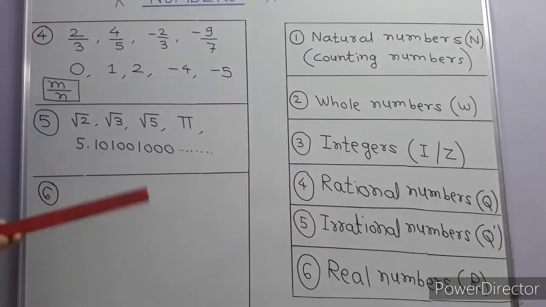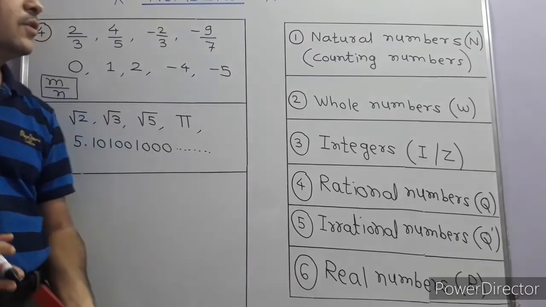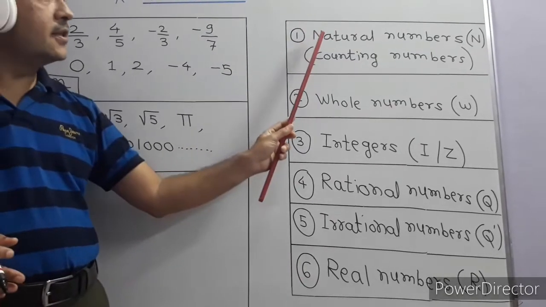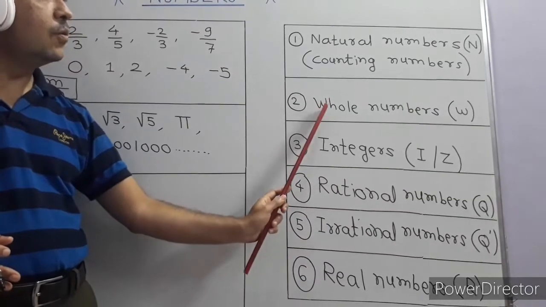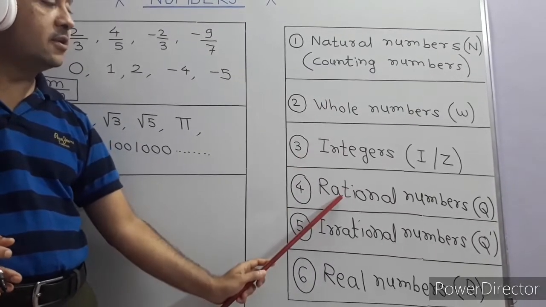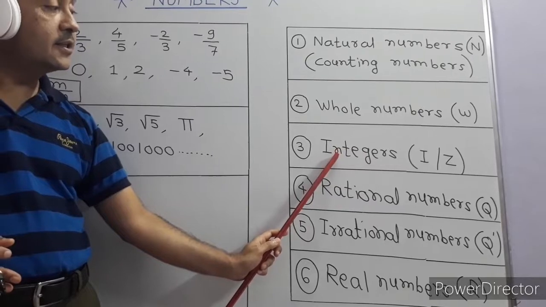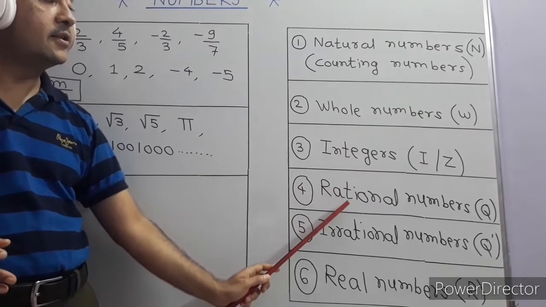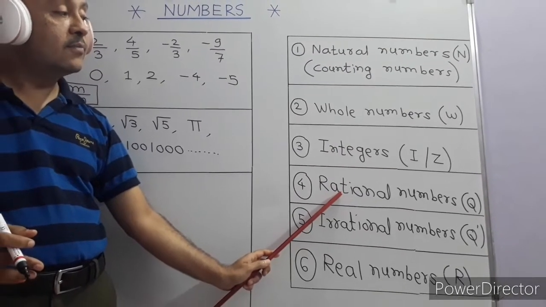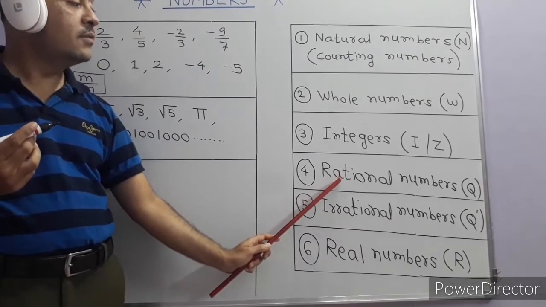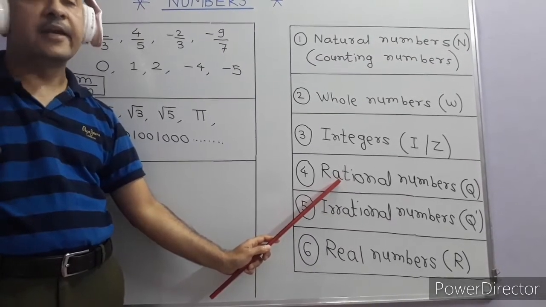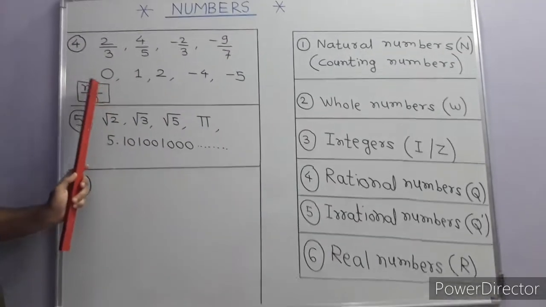Now if you see the comparison of these numbers, all natural numbers are rational numbers, all whole numbers are rational numbers, and all integers are rational numbers. And rational numbers again are a big set of numbers, containing all types of fractions m upon n.